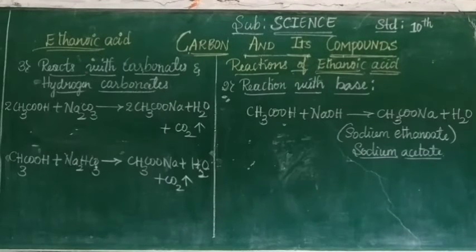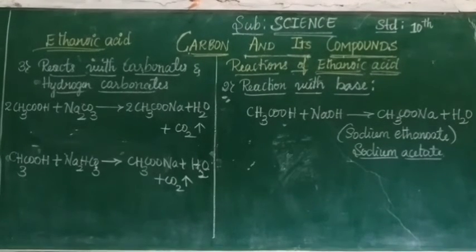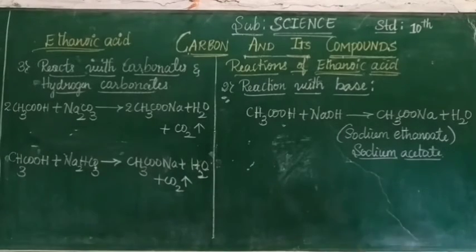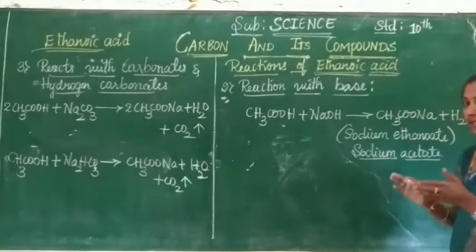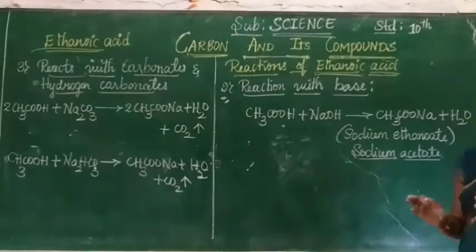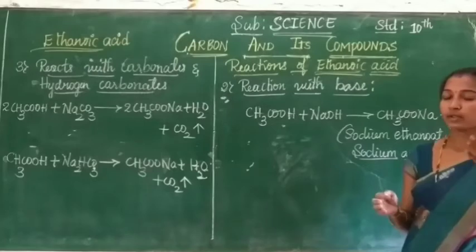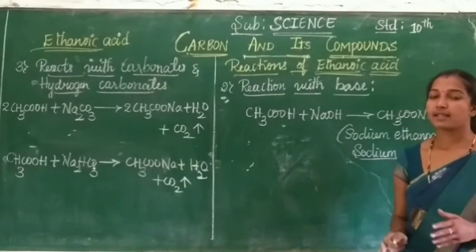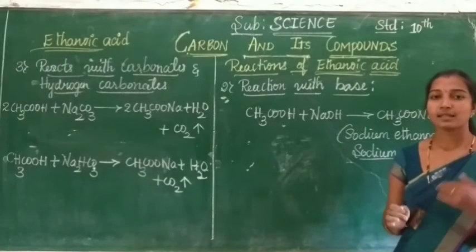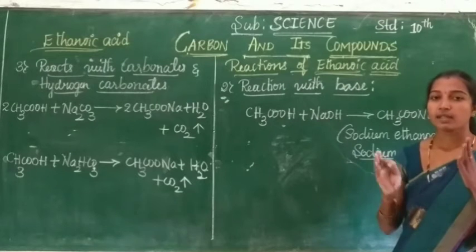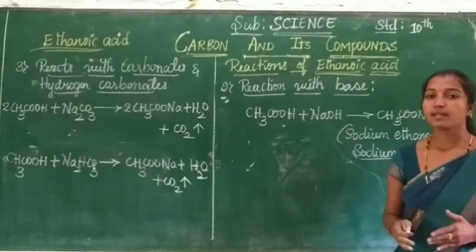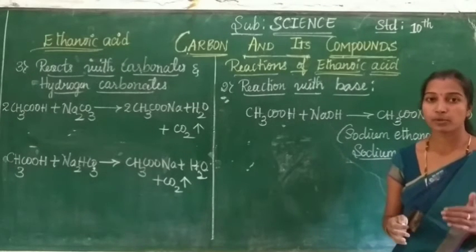Children, now come to the reaction with the base. Ethanoic acid is an acid. It reacts with the base. It gives salt and water. Children, all of you recall we have already learned about this in your first chapter on acids, bases and salts. Acids react with the base. It gives salt and water. That process is called the neutralization process.